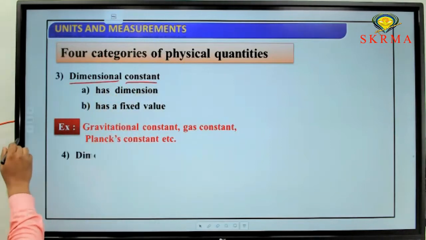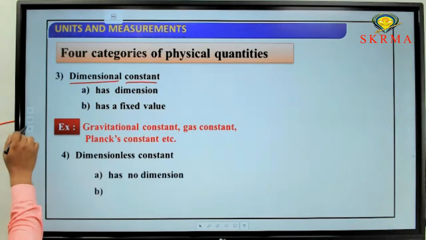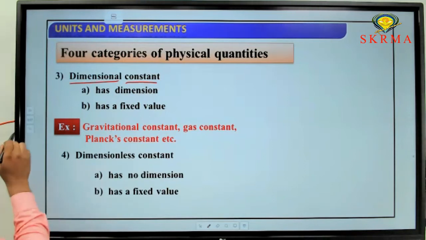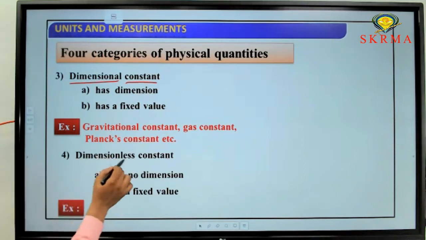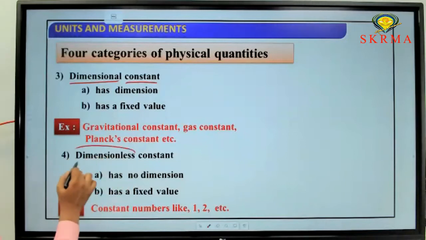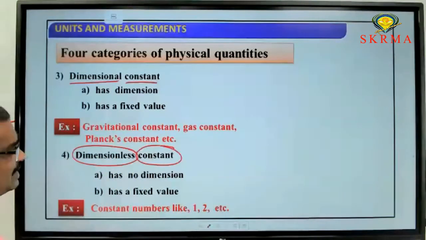Next category, dimensionless constant. What is the meaning of dimensionless? It has no dimensional formula, and it is a constant. Its value is constant and fixed.